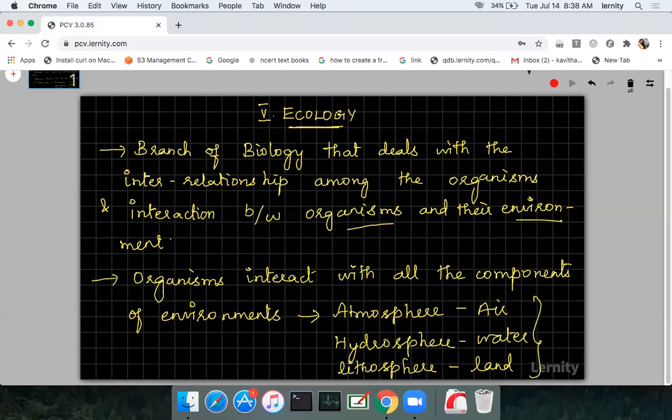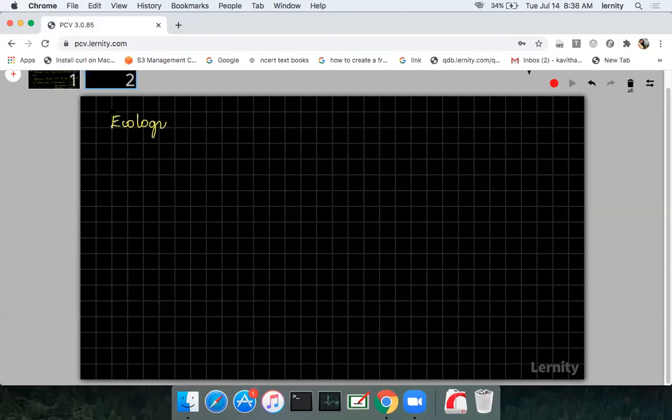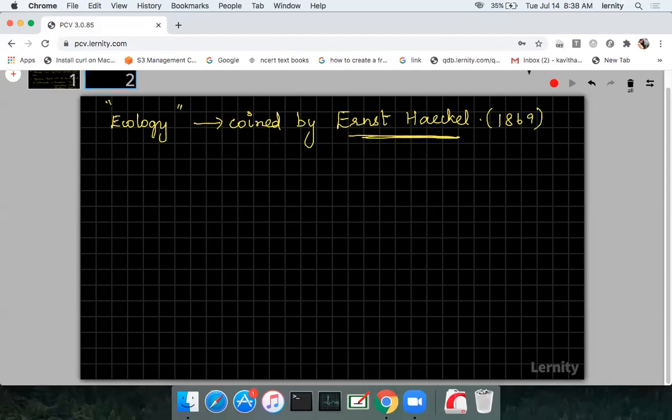Regarding this ecology, you should know one important NEET question. Who coined the term ecology? This is a very, very important NEET question, students. It was Ernest Haeckel. Already you have studied about this Ernest Haeckel in so many places, right? In biological classification, when studying the system level of classification, there you would have studied that he coined the term Protista for Kingdom Protista. In the same way, the term ecology was coined by Ernest Haeckel in the year 1869. The year is not very important, but the scientist's name is very important, okay? Who coined the term ecology.